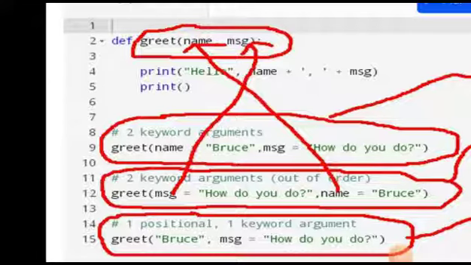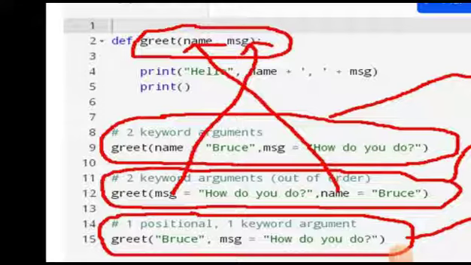Or else, if you don't get an error, then what will happen? The value which you want to pass to msg will be passed on to the name parameter, and the value which you wanted to pass with name will be passed through the msg parameter. In this way we will not be able to pass the values into the correct parameters. See, what is the purpose here? We want to change the order of the arguments, but we want to pass the value to the correct parameters.